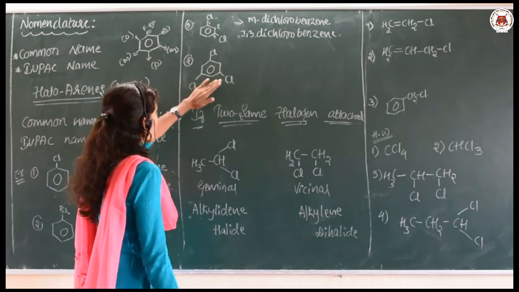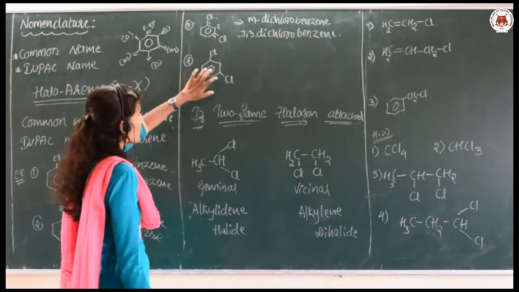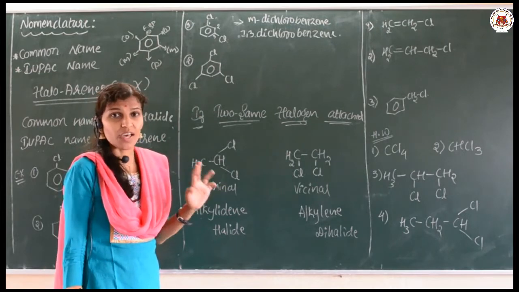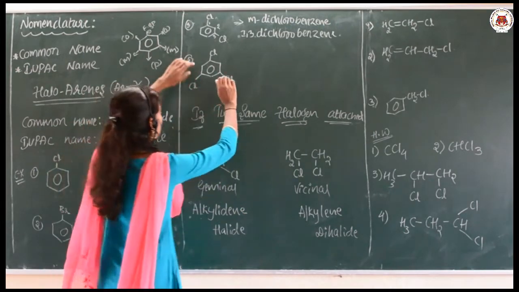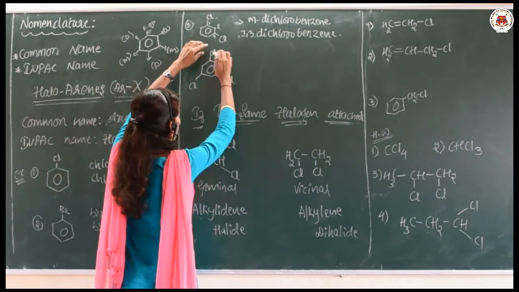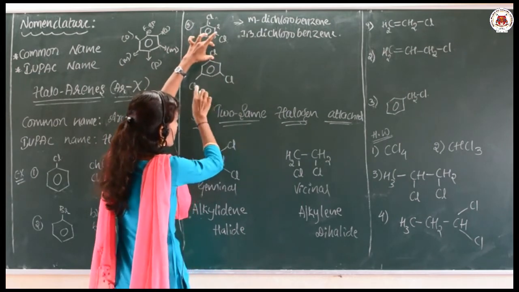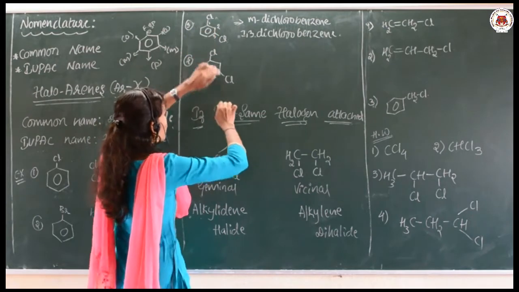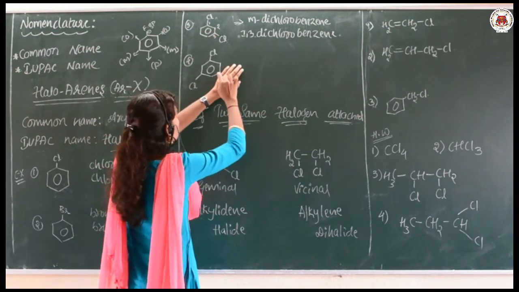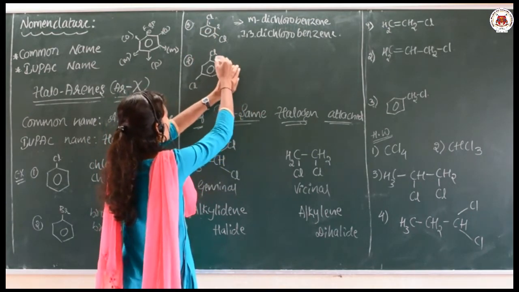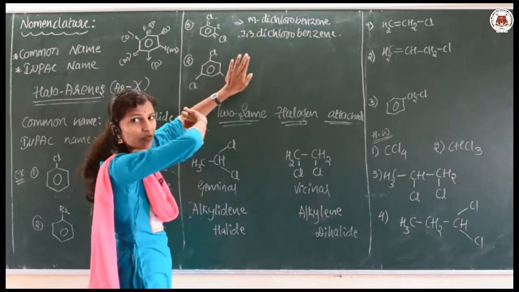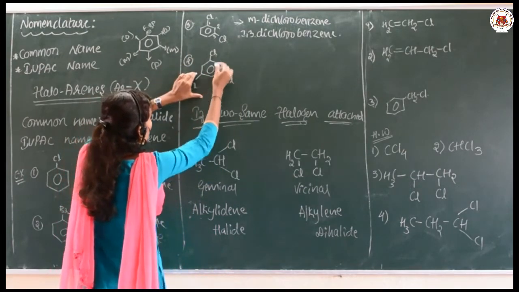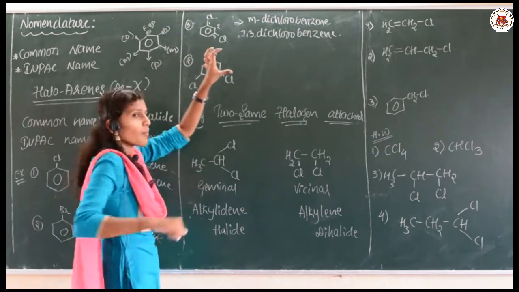Let us go for one more example. See here, three chlorines are attached. With respect to this chlorine, these two are in the meta position. Now with respect to this one, these two are in the meta position. Next, take this Cl: with respect to this, these two are in the meta position.